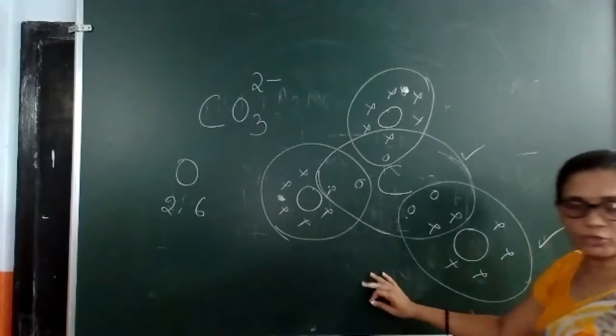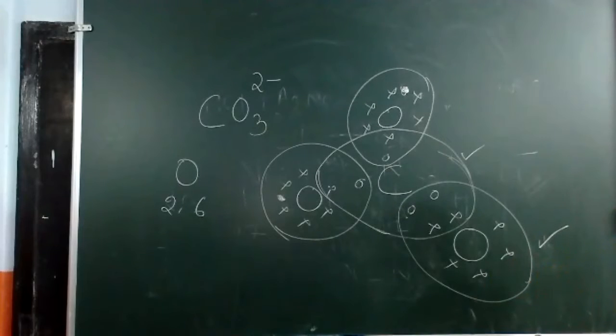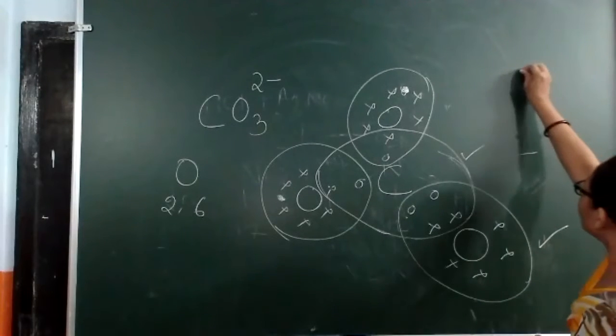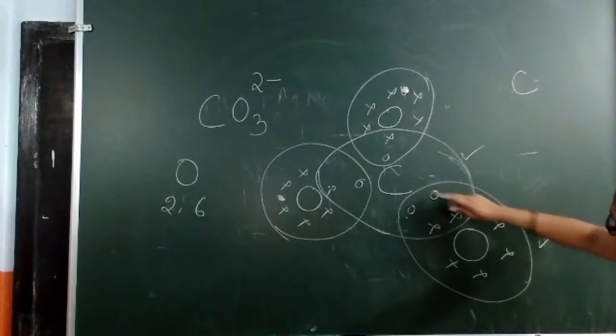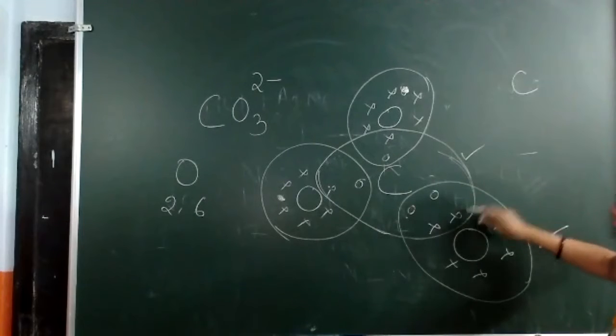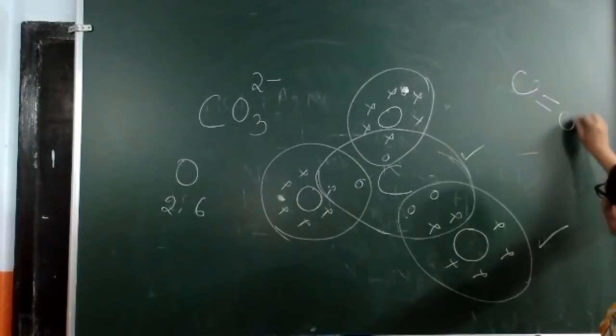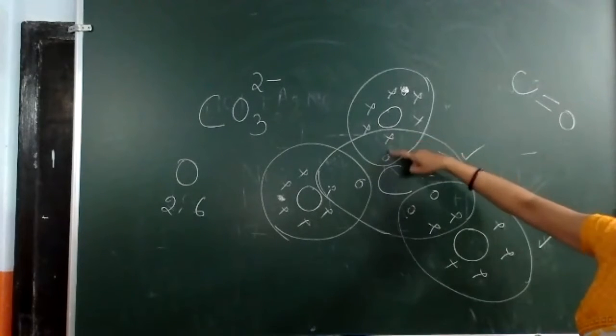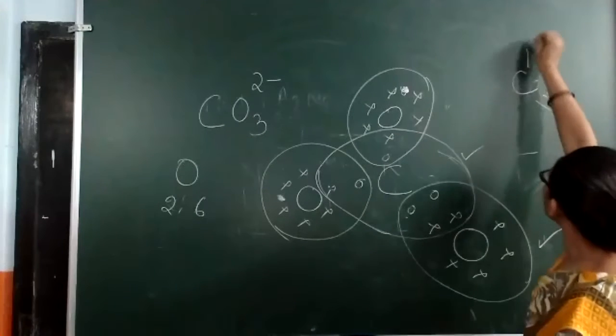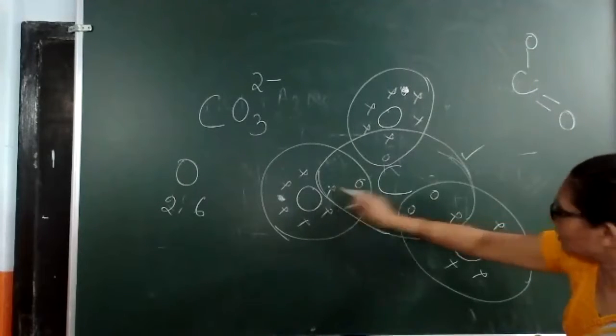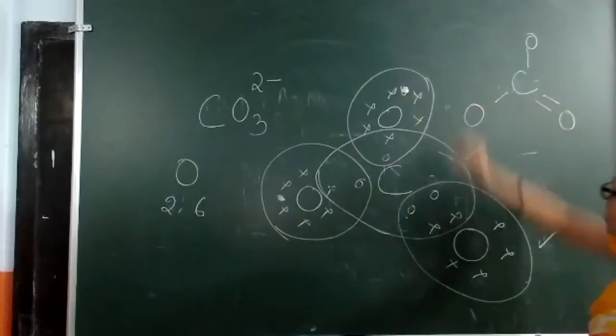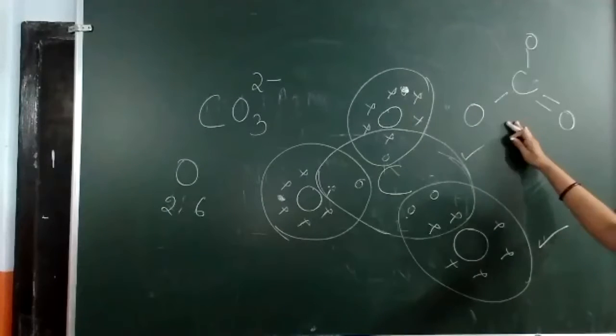So this is actually the structure of the carbonate ion by mutual sharing. And what you are getting? Two electron pairs we have shared, so it has a double bond. Here we have shared one, so it has a single bond. And here also one, a single bond. So this is the structure we are getting.